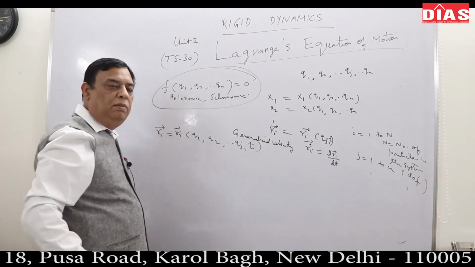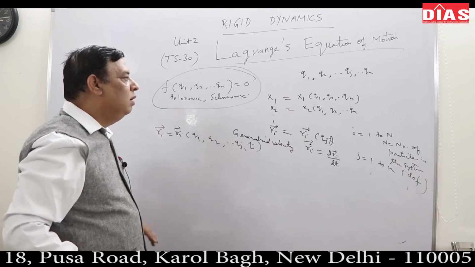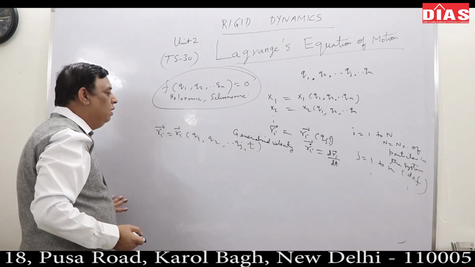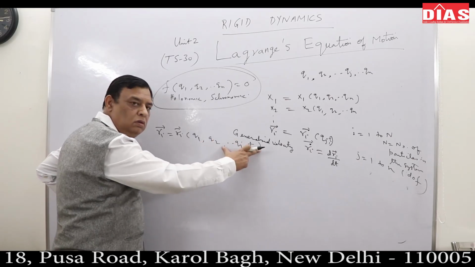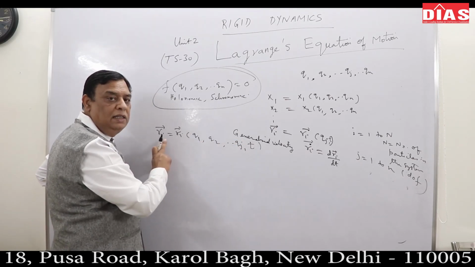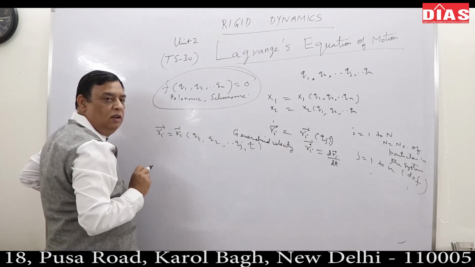If it is a function of time, this will be holonomic, rheonomic. I will explain in due course of time by giving you the example of a rigid body. But here ri is a function of q1, q2, qj for the ith particle. A similar quantity can be written for the other particles also. I am defining what the velocity is.